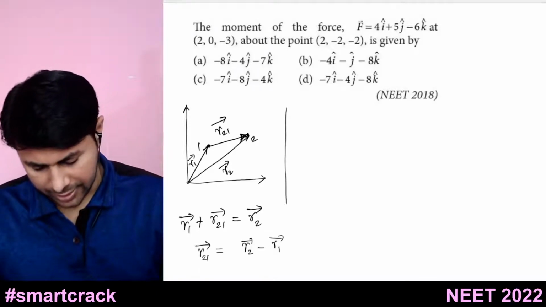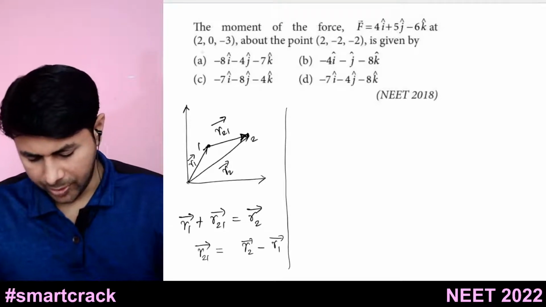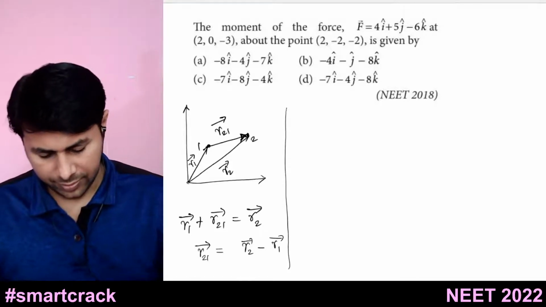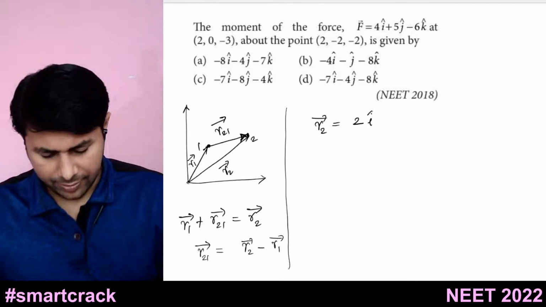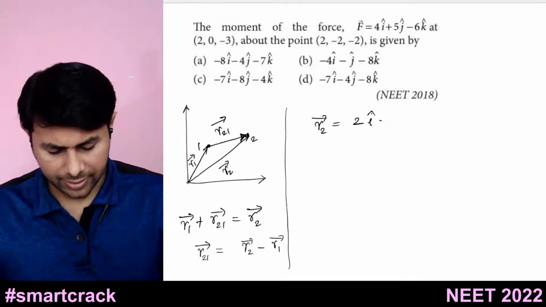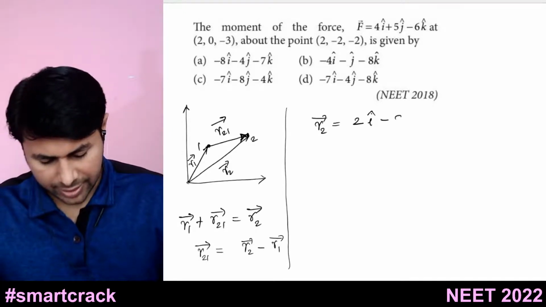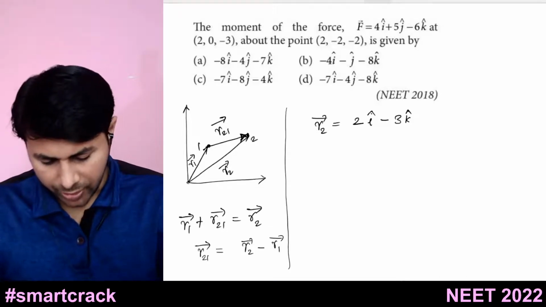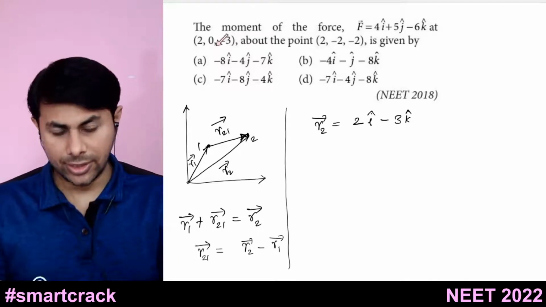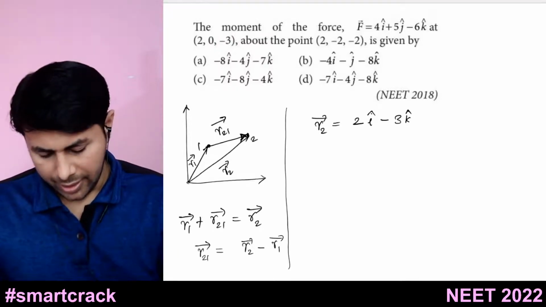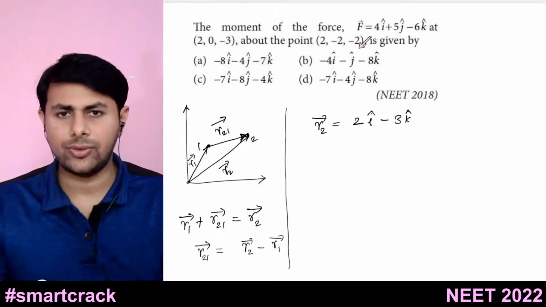Second point is at 2, 0, minus 3. So R2 bar will be 2 i cap plus 0 j cap, we don't need to write it, minus 3 k cap. So the point at which you are exerting force is this one, 2 i cap, 0 j cap, minus 3 k cap, and position of this point is 2, minus 2, minus 2.